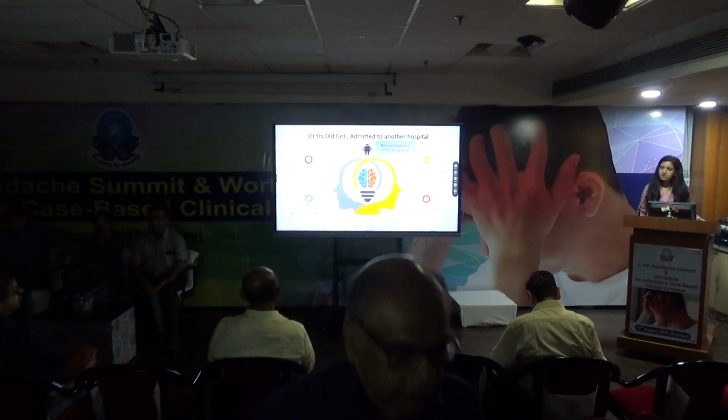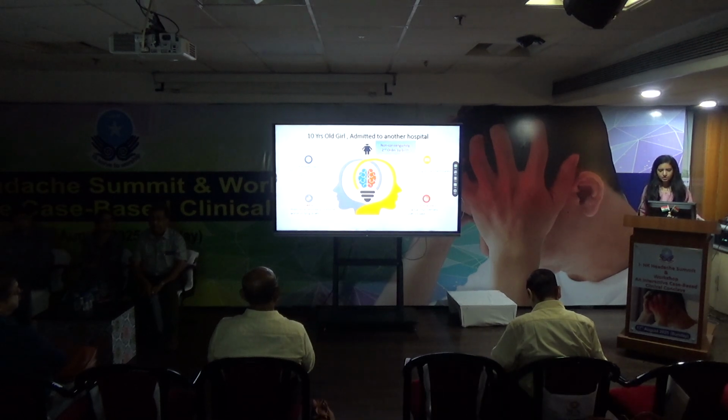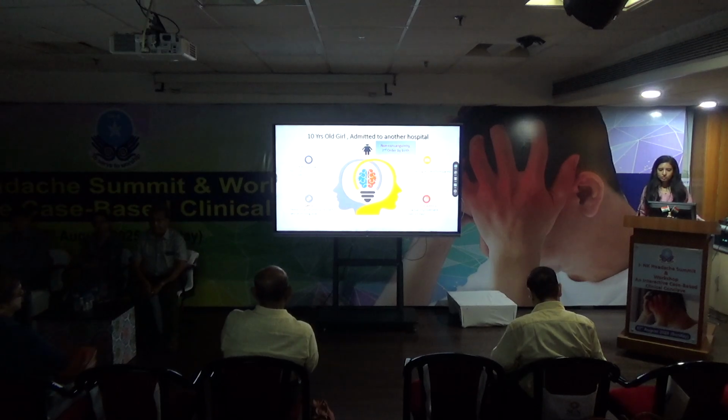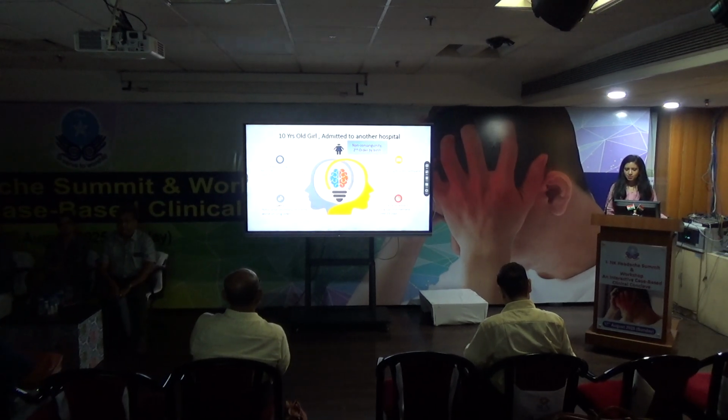Three months back, prior to the first admission, this child had a fever along with multiple episodes of vomiting. Then when the child was admitted to another hospital, from day one, she had holocranial secondary headache. It was secondary, of course, there were so many other things associated. And then on day 3, the child developed right-sided hemiparesis.